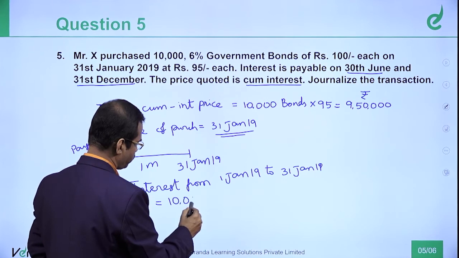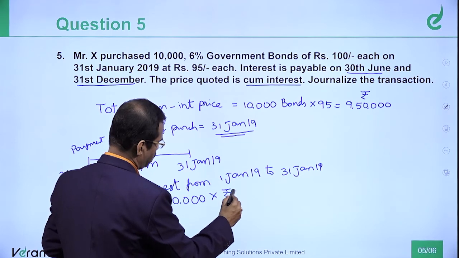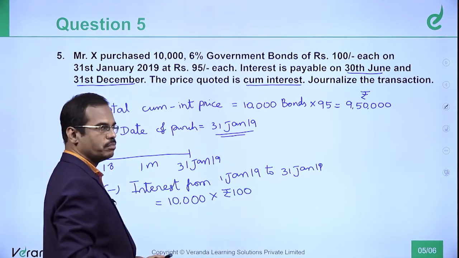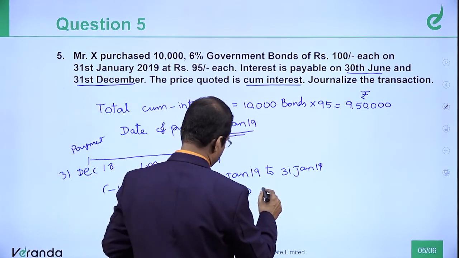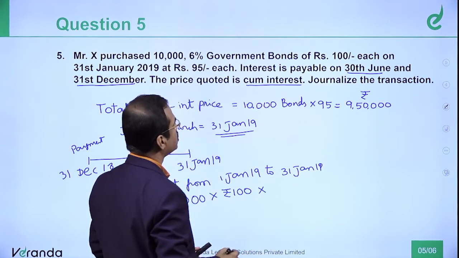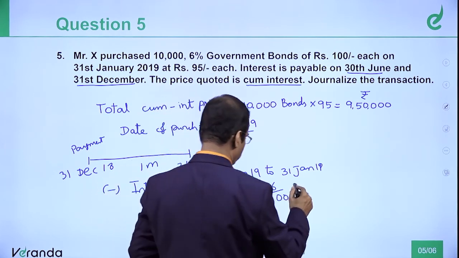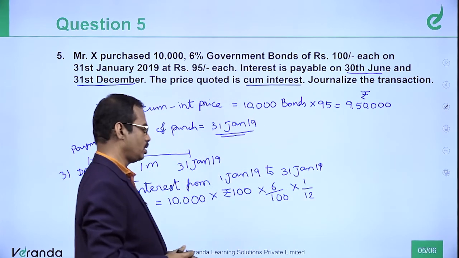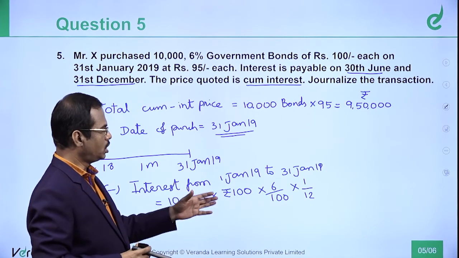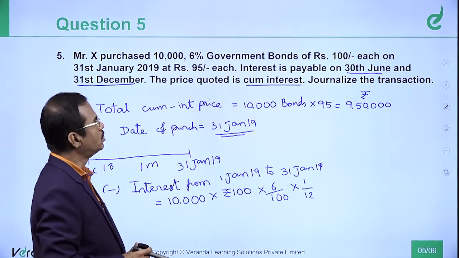10,000 bonds into rupees 100. This will give you face value. 10,000 bonds into rupees 100, into rate of interest applicable, 6% government bond, 6%, into 1 by 12. So 10 lakh is the face value.